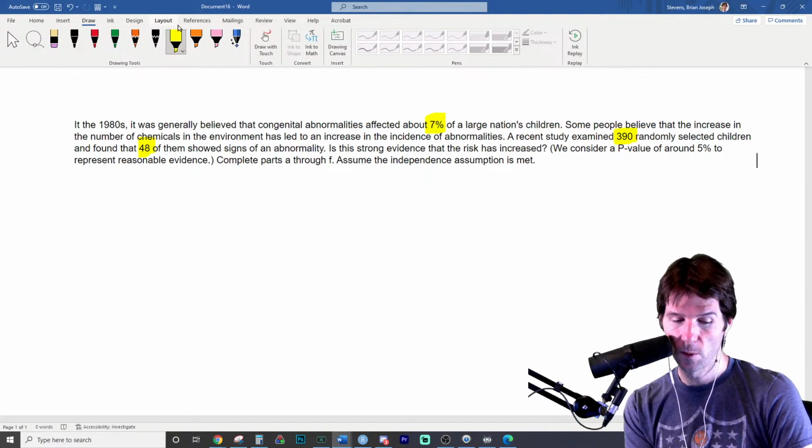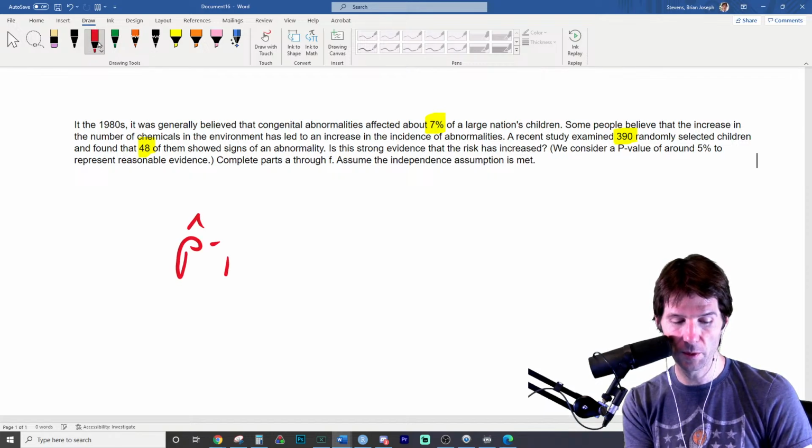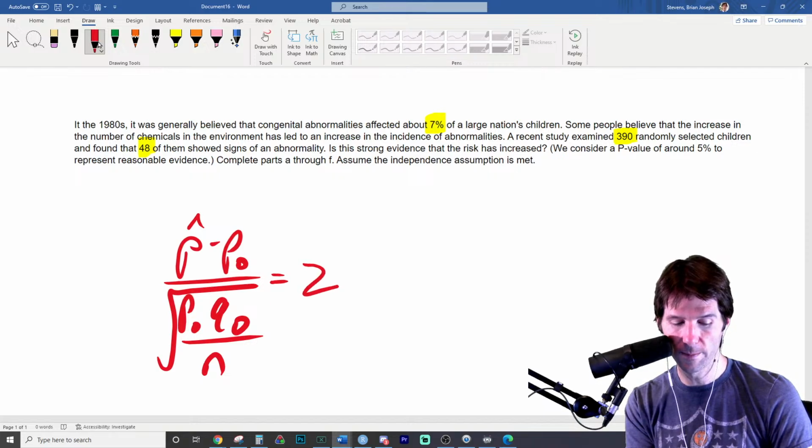So what notation do we have? I'll write the equation for you. This is the equation we would use, which is going to give us hints on what we're going to be solving. P hat times Q hat over n square root. So this is going to equal a z score.